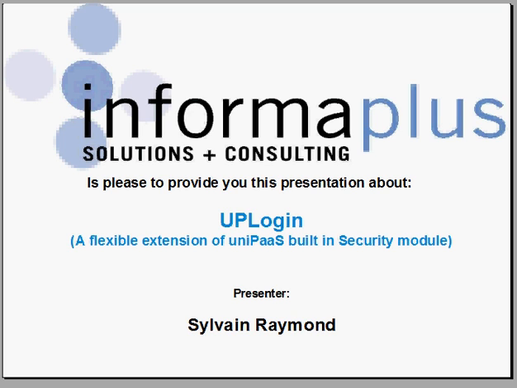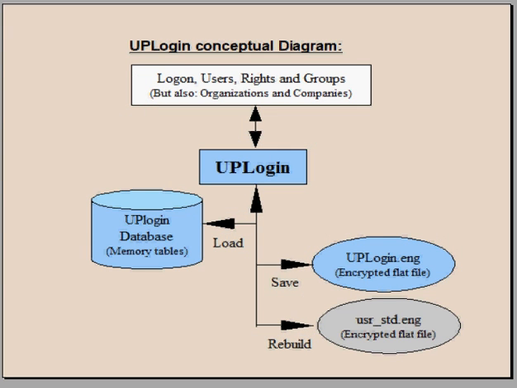Welcome to this presentation about UPLogin, a flexible extension of your eDeveloper and uniPaaS built-in security module. This diagram illustrates the essence of what UPLogin is all about. In essence, UPLogin is a simple Magic application with normal Magic programs and normal Magic memory tables. And these programs and tables are equipped to interact with the Magic built-in security data elements, which are typically stored in files such as the user std.eng file.